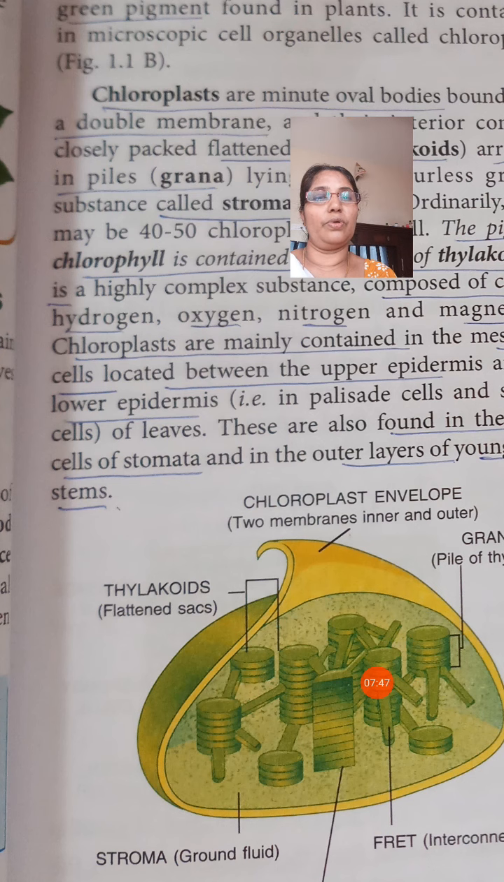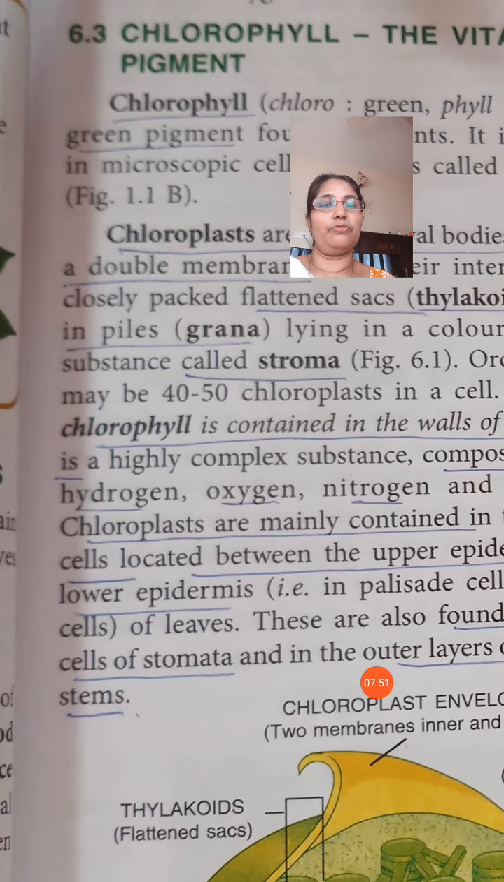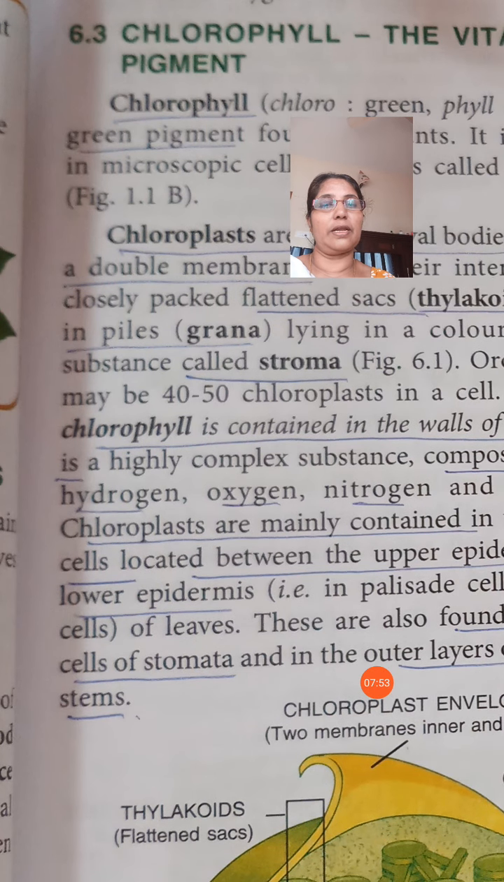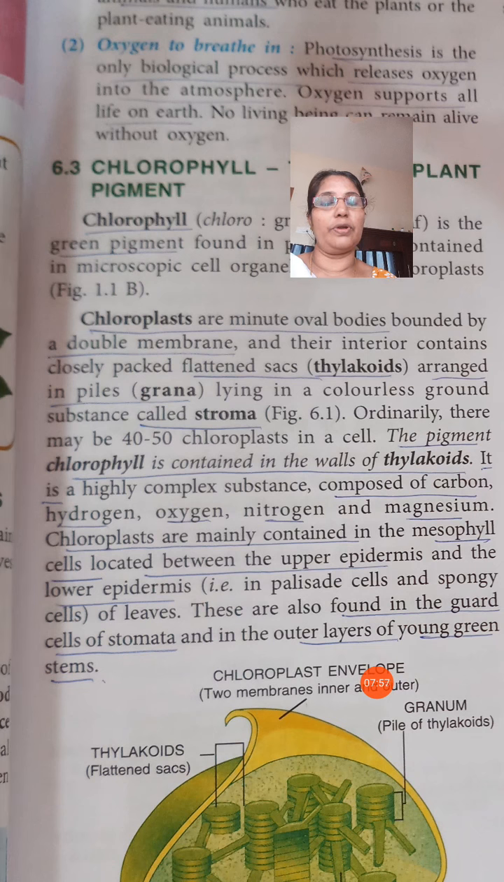Chloroplast is the organelle. Then another fact about the chloroplast is given: ordinarily there may be 40 or 50 chloroplasts in a cell.